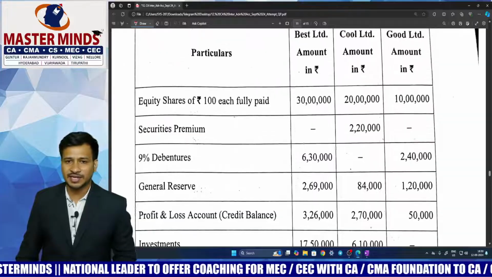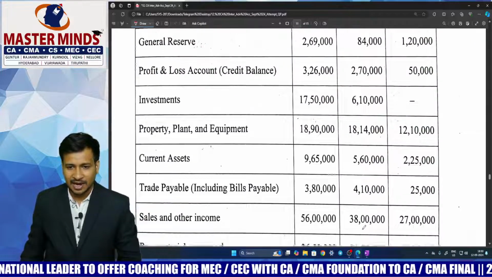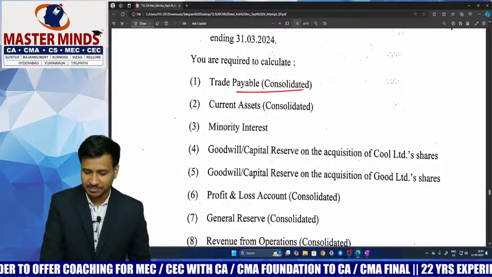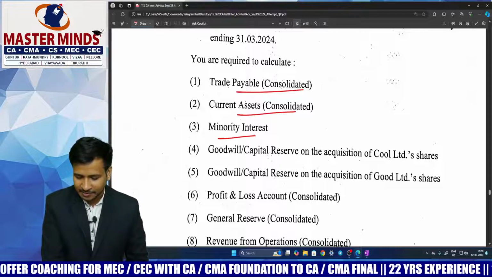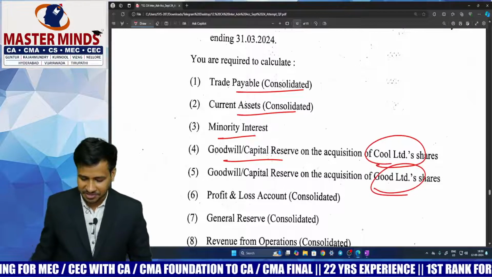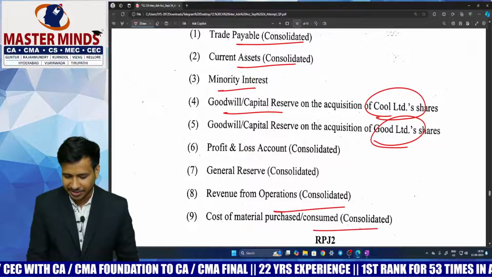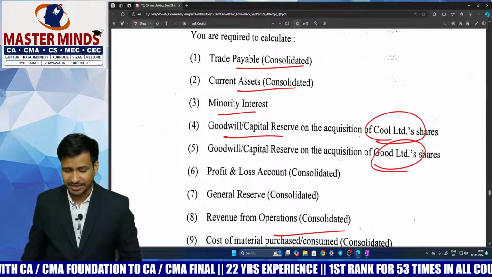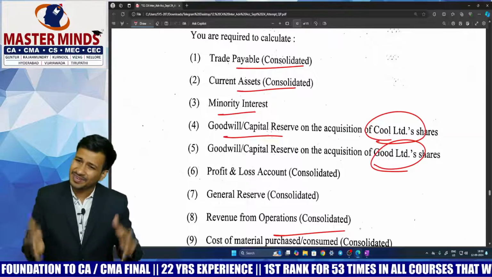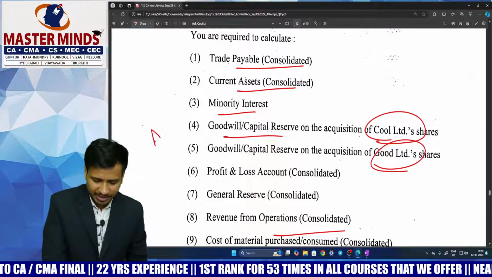So he had given the data about the holding company and subsidiary company and associate company, and at the end he is asking different situations, like what is the trade payable consolidated, current assets consolidated, minority interest, goodwill or capital reserve on acquisition of Cool Limited share, Good Limited share, P&L account consolidated, general reserve consolidated, revenue from operations consolidated, cost of raw materials purchase consolidated. To tell you, if you're good at concept, you can happily do, and also those people who are having minimum concept, they can do it, otherwise they can't do this one. So I'm allocating average to this one.